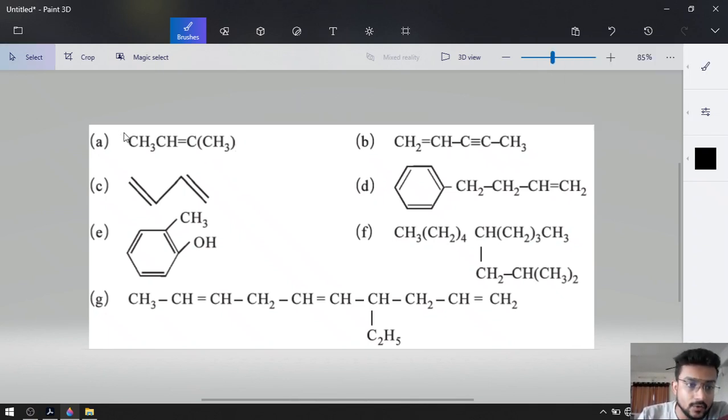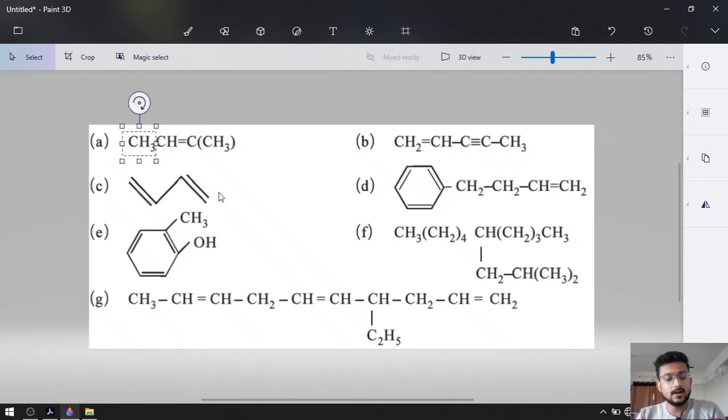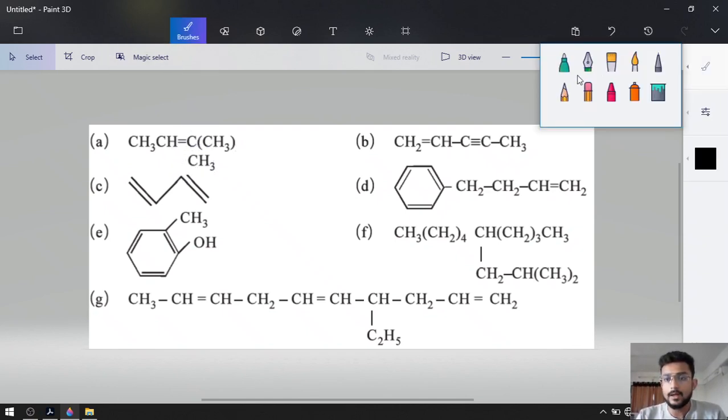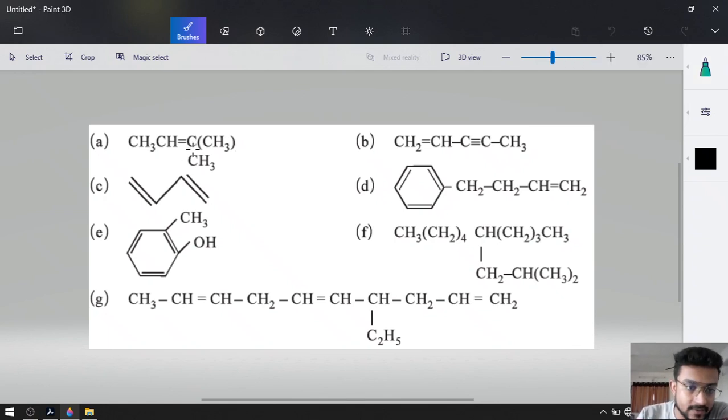Okay. So, I am going to copy this CH3, Control C, Control V, and put it over here. And I am going to draw a line between these two. So, this is our compound. Okay, because they have given us CH3 twice. So, this carbon is attached with 2 CH3.